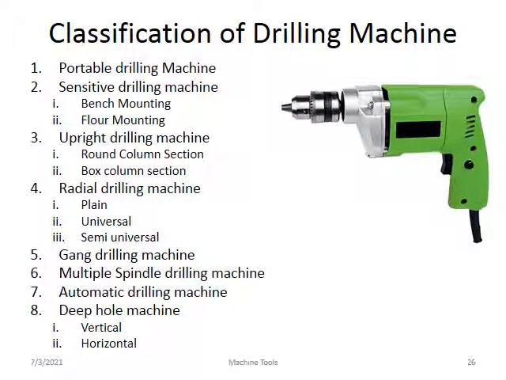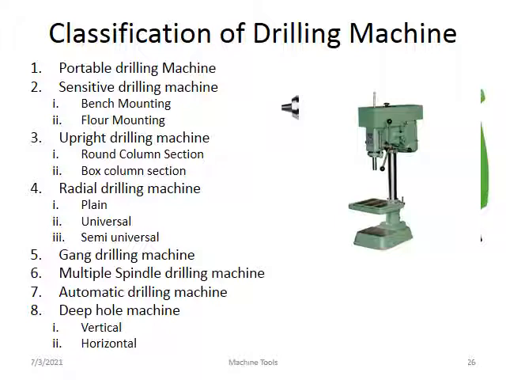What is portable? It is easy to carry from one point to another point. It is a portable drilling machine; it is lightweight and easy to move from one point to the required point. That is why it is called portable. A portable drilling machine can be used to make a hole on a wall.